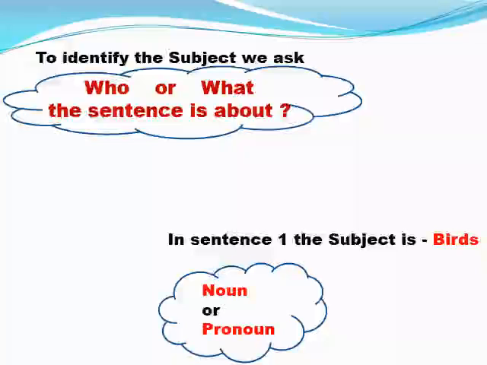The sentence "Birds fly" is about birds. Hence, the subject here is birds. The subject of a sentence is usually a noun or a pronoun, and it performs the action of the verb.